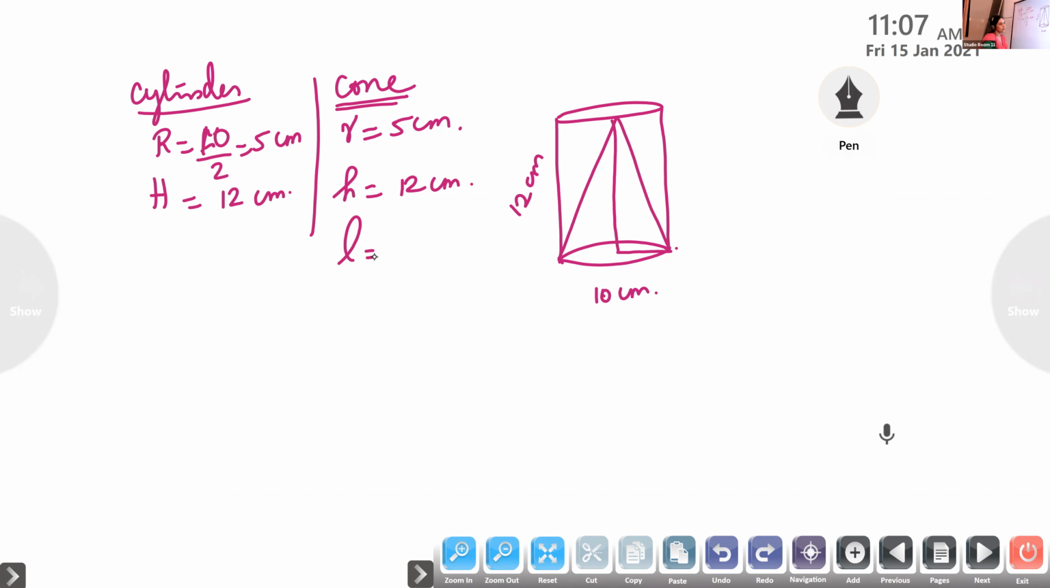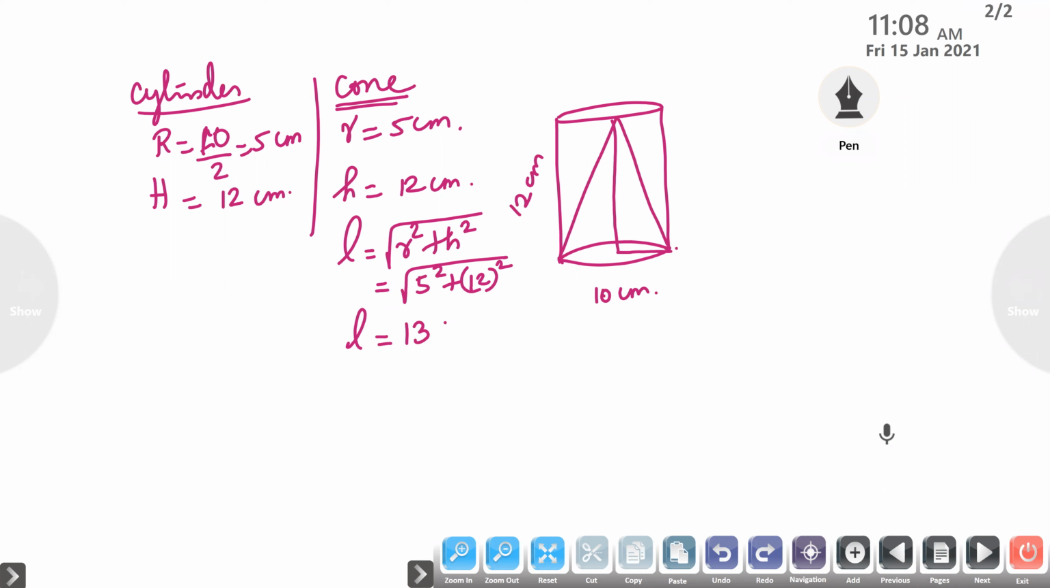And what about the slant height of the cone? What is the formula to find the slant height of the cone? L is equal to root of r square plus h square. So it is 5 square plus 12 square. Then simplify and find out the value of L. L is 13 centimeter.